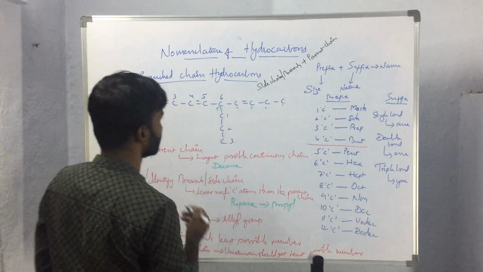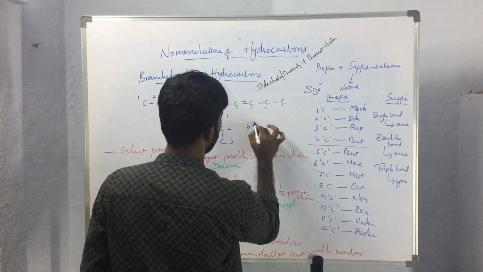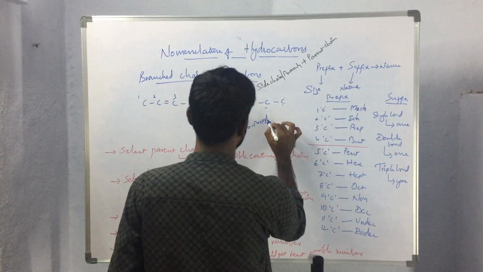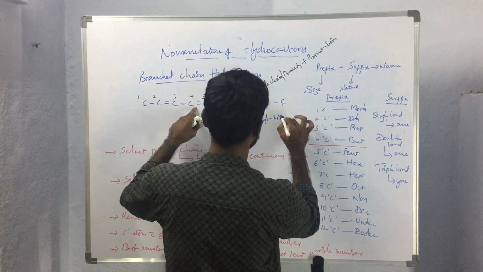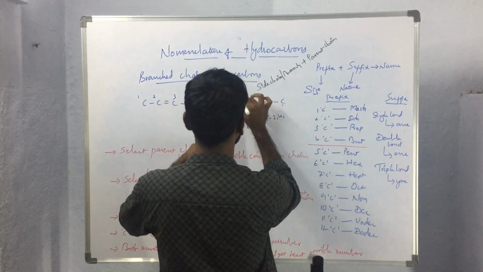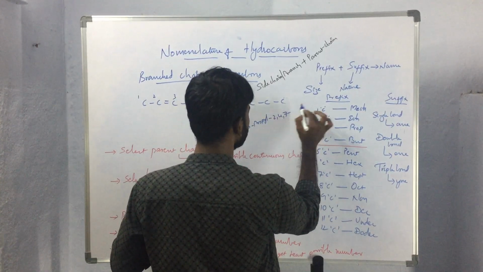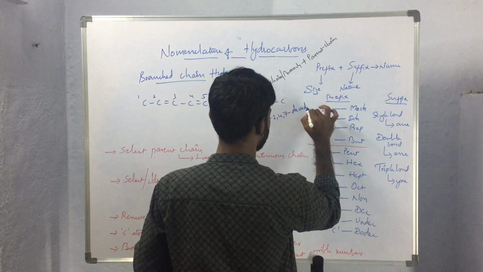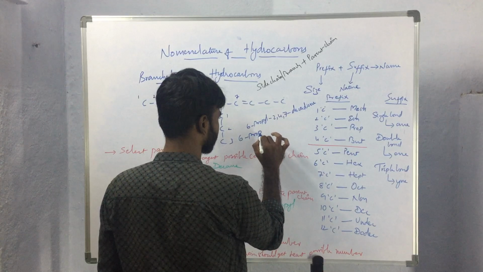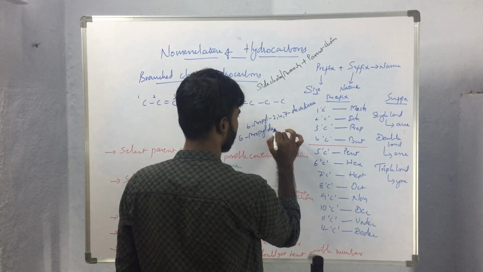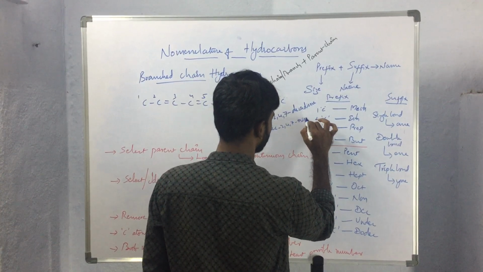So here the name of this compound will be 6-propyl dec-2,4,7-decadiene, or 6-propyl dec 2,4,7 triene.